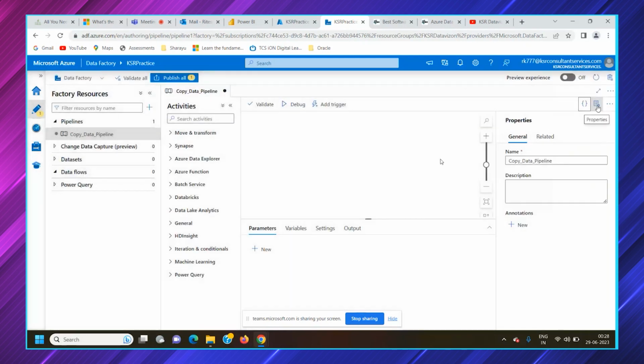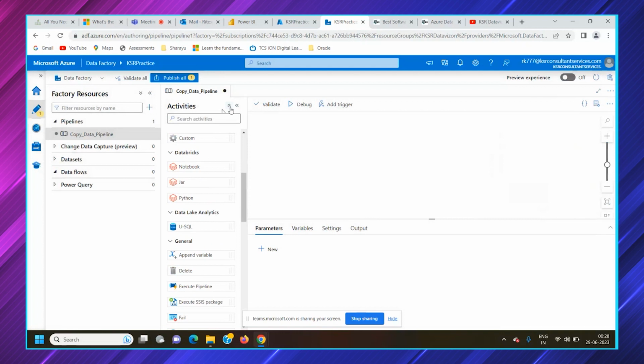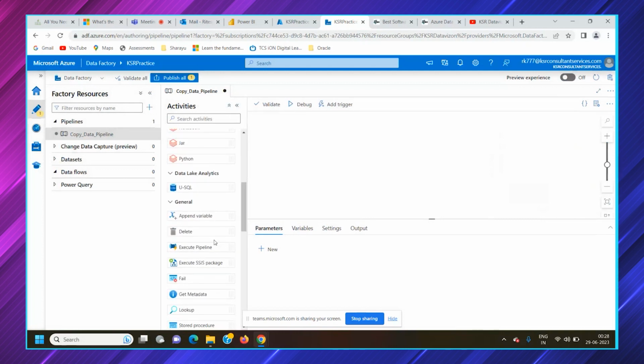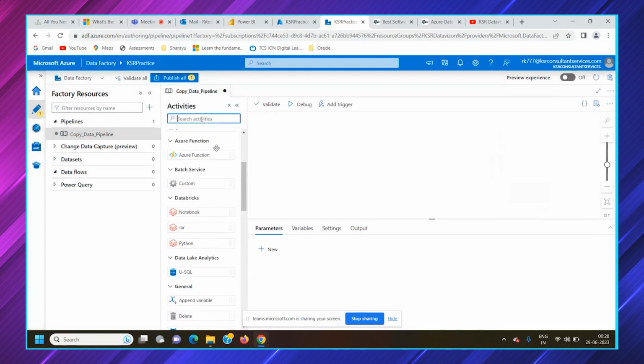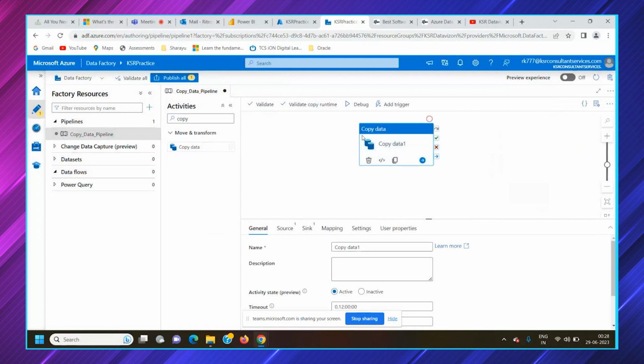Moving over, you can minimize that. What we are going to do is create a simple copy activity. There are multiple activities, and there is an activity pane available towards the left. If you want to maximize all of them, this option is available. You can also directly search for an activity here. For now, we are using the normal copy activity, where we would copy data from one folder of the storage account to another folder of the storage account.